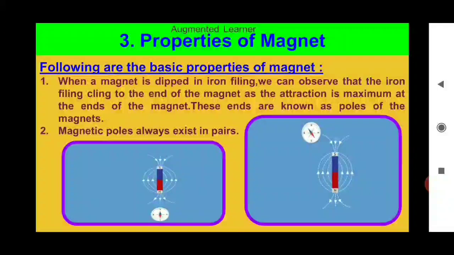Now, properties of magnet. Following are the basic properties of magnet. First, when a magnet is dipped in iron filings, we can observe that the iron filings cling to the ends of the magnet as the attraction is maximum at the ends. These ends are known as poles of the magnet. A magnet has two poles, south pole and north pole. Magnetic poles always exist in pairs. This is seen in a picture.